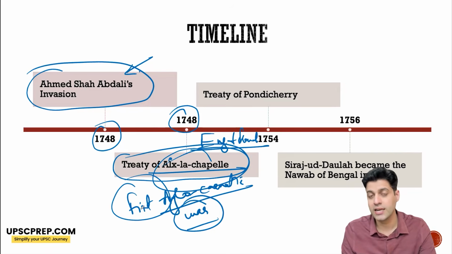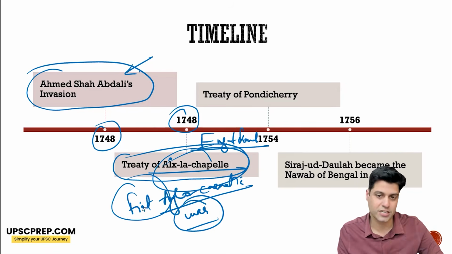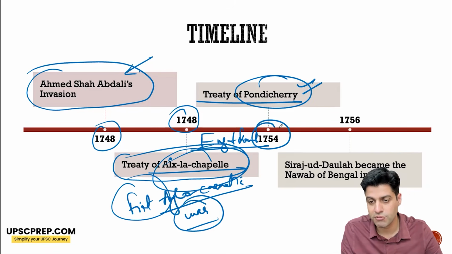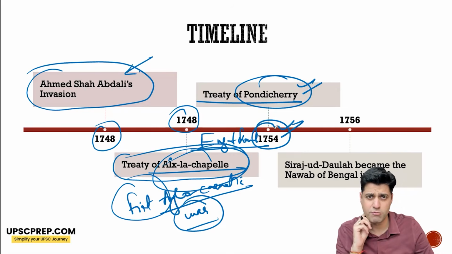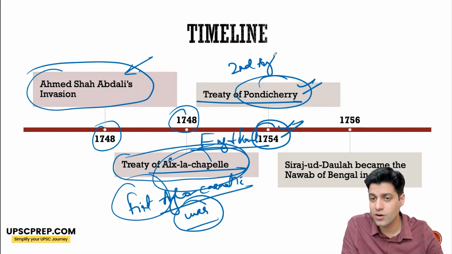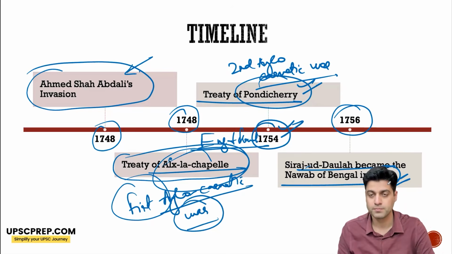The Treaty of Aix-la-Chapelle brings the first Anglo-Carnatic War to an end. The Treaty of Pondicherry, 1754, brings an end to the second Anglo-Carnatic War.